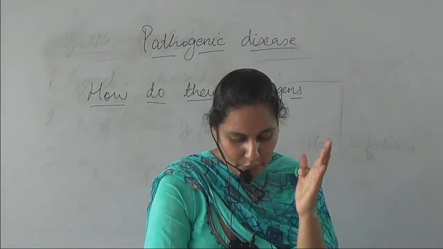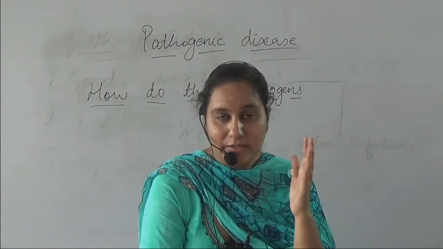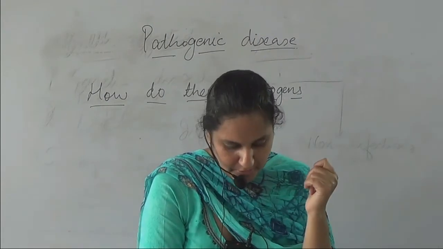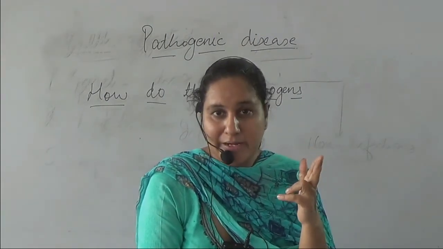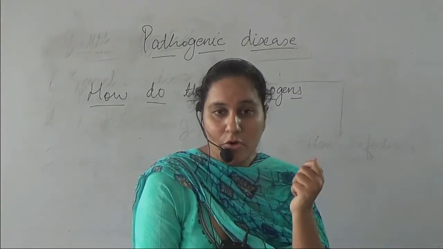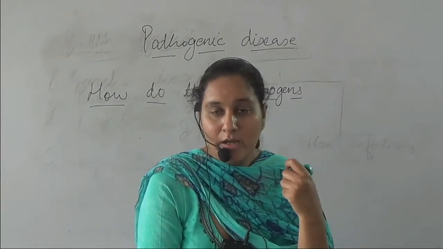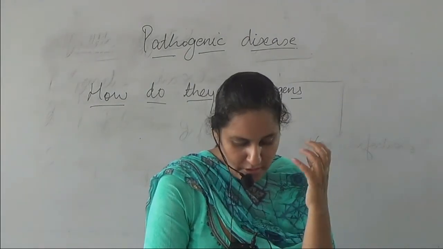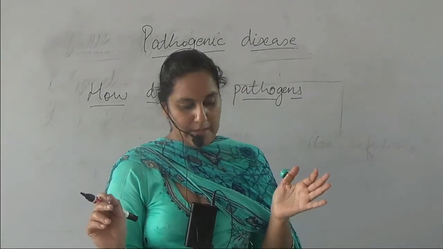Then, these diseases may be caused even by vectors. In the previous lecture I told you about vectors. Vectors are organisms that are the agents of a disease, just like the mosquito, which is the vector of the malaria disease.